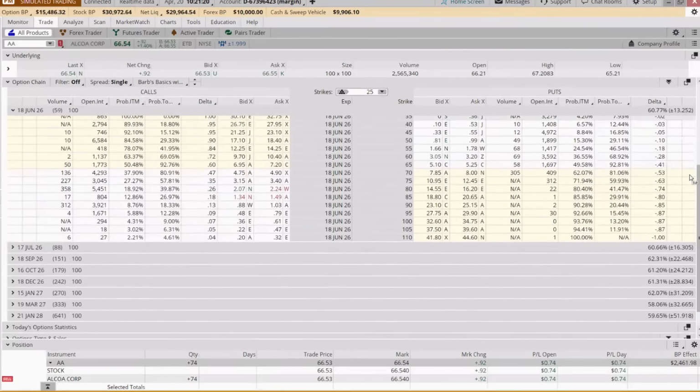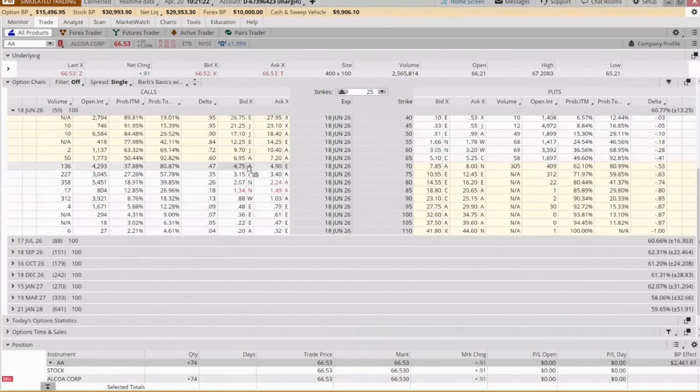Okay, now if we wanted to do this as an option trade and we wanted to do a long call, we could come down here to the 70 strike. So that's the at the money strike. And if this stock goes up by $1, what Delta tells us is the value of this option would go up by 47 cents, or about 10%. And so we're looking for this to go up to $75, so about $8.50.